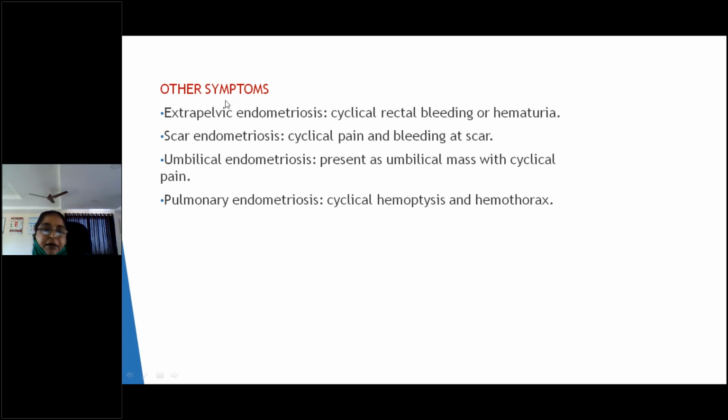Scar endometriosis, I already told you, they will go and implant over the scars. They can have cyclical pain and bleeding at the scar. Umbilical endometriosis presents as an umbilical mass with cyclical pain; they will give the history of pain at the umbilical mass during the time of menses. Then pulmonary endometriosis, they can have hemoptysis and chemothorax. These are the other symptoms usually we come across.